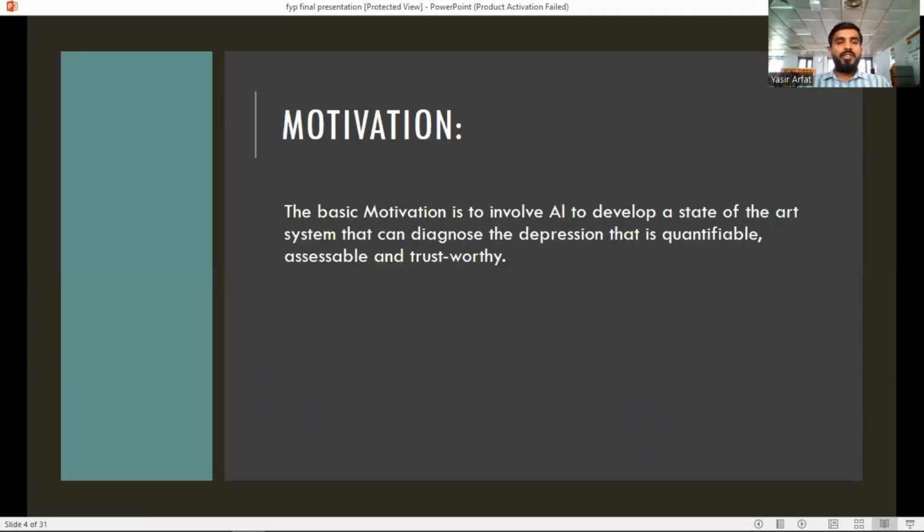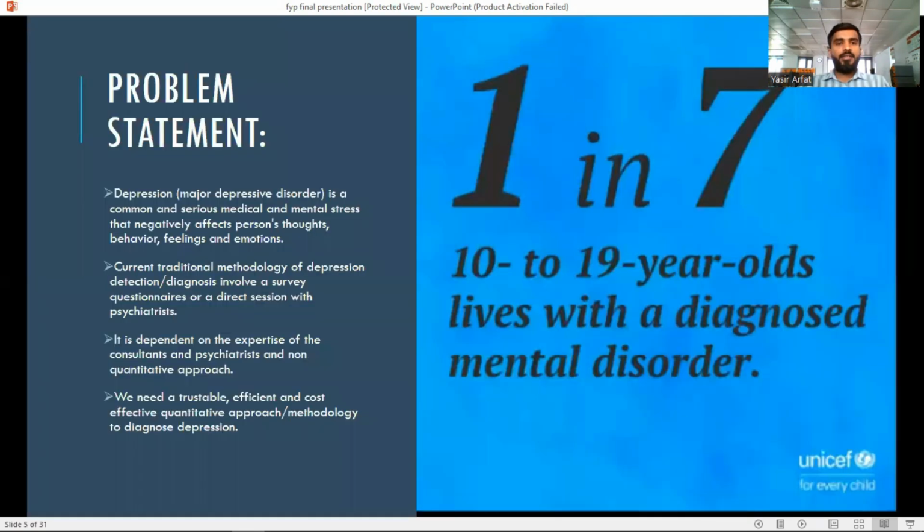Motivation. The motivation of our project is to involve AI to develop a state-of-the-art system that can diagnose the depression that is quantifiable, accessible, and trustworthy.